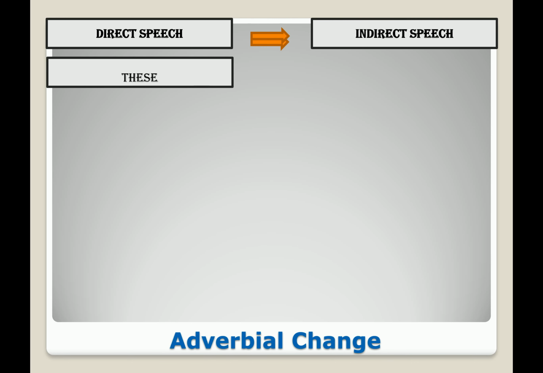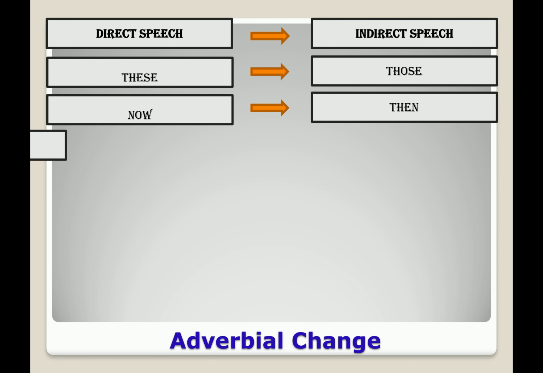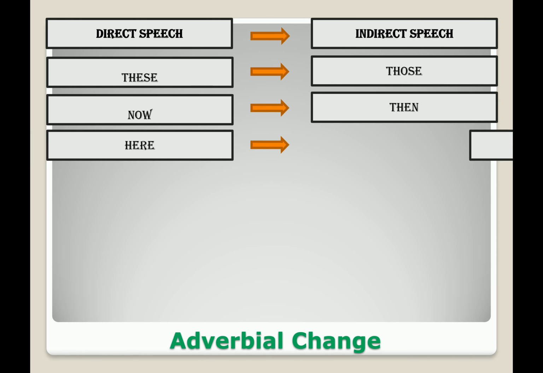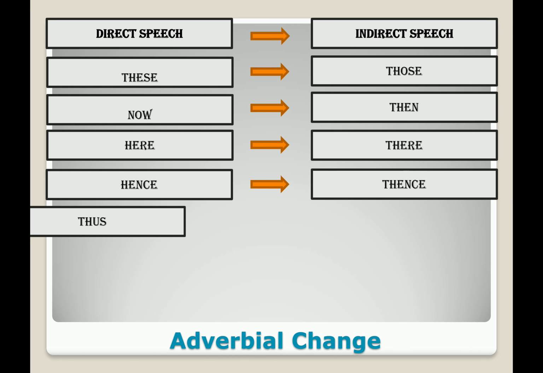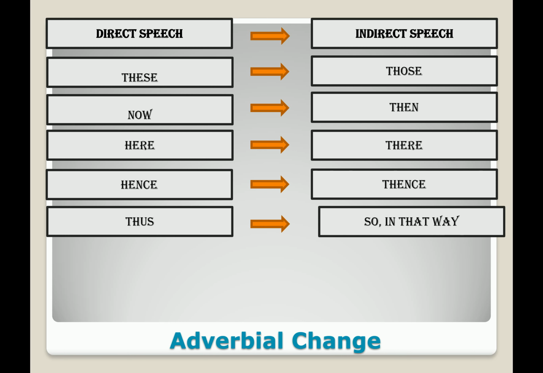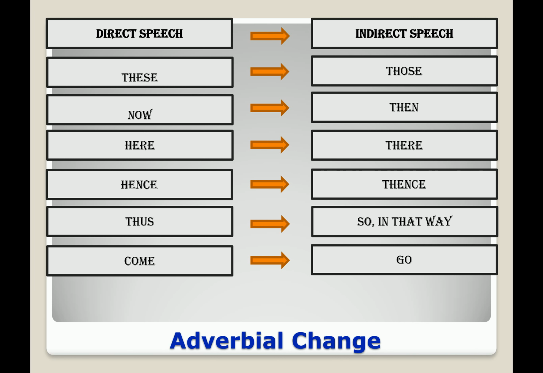If you get these, then the change will be those. If you get now, the change will be then. If you get here, the change will be there. If you get hence, the change will be thence. If you get thus, then it will be so or in that way. If you get come, then it will be go. Or if you get ago, then it will be before.